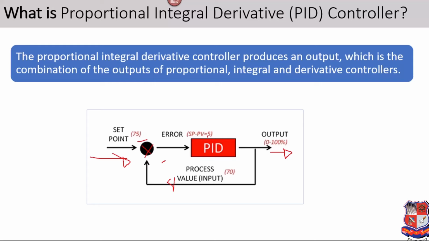So how can we reduce this 5%? We use the PID controller, which can reduce the error. The PID controller is the combination of proportional, integral and derivative controllers. In that case we reduce this 5% by an actuating signal. We produce some actuating signal using the PID controller, which reduces the error, and we achieve the 75% value. So the output and set value become similar, and we can reduce the error value, achieving 0%, which is the best value, by using the PID.